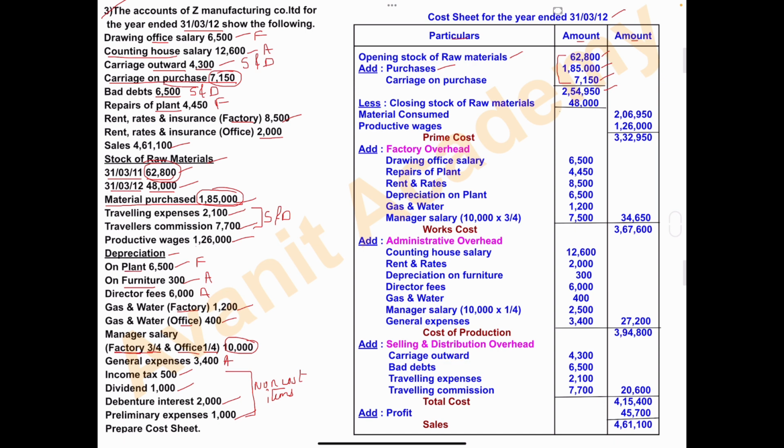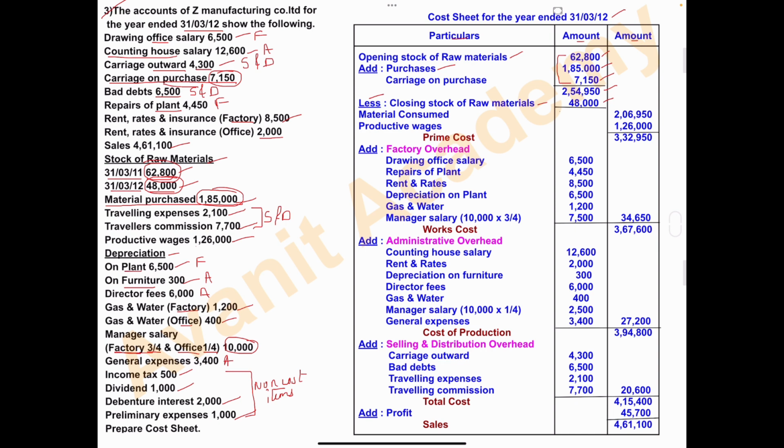We have to minus closing stock of raw material amount. Write here, less closing stock of raw material. Closing stock of raw material, that is on 31st March 2012, amount is 48,000. This one we have to minus. Write here 48,000.